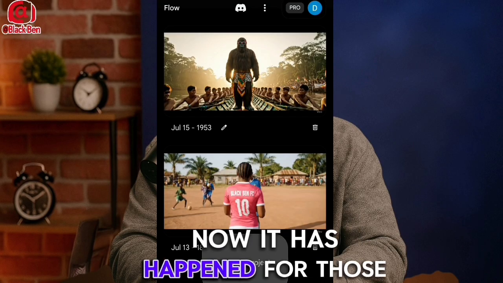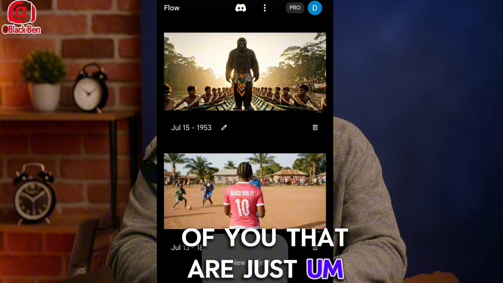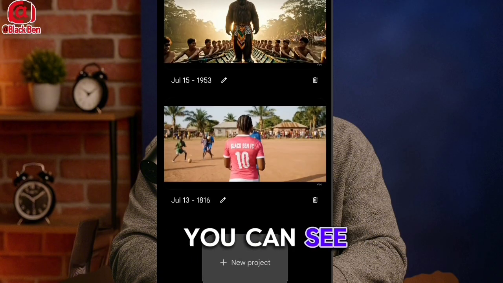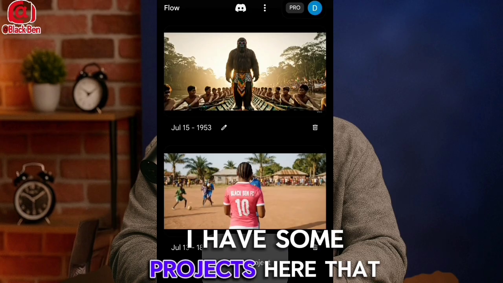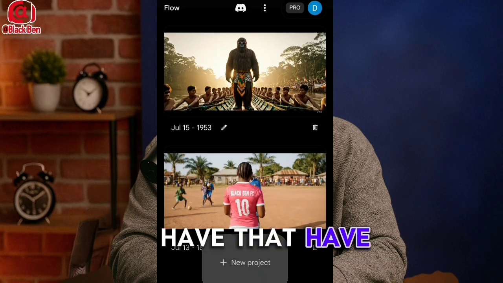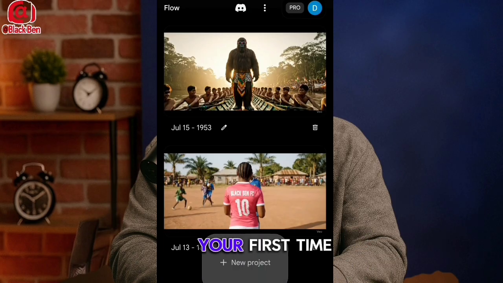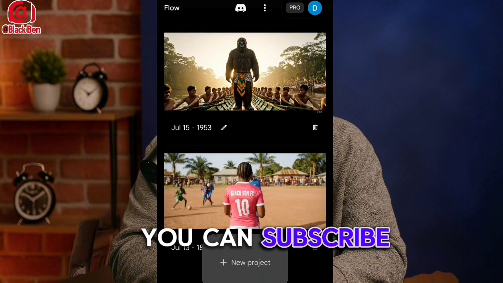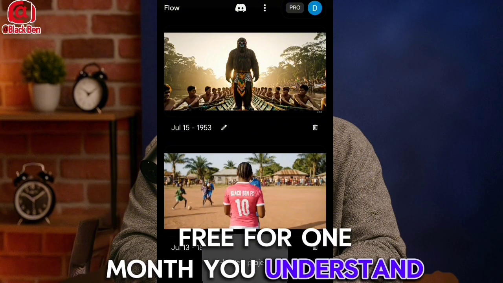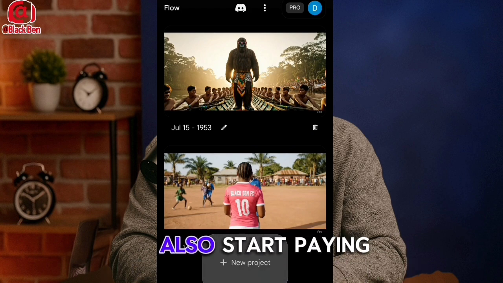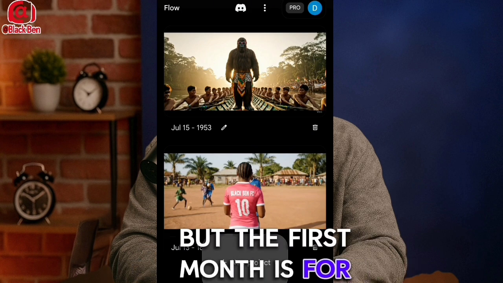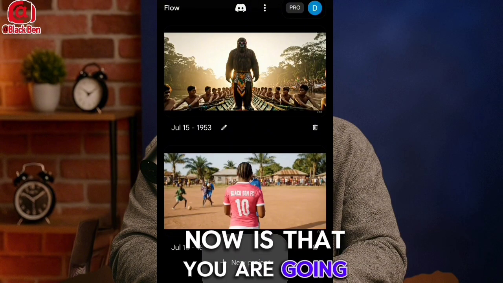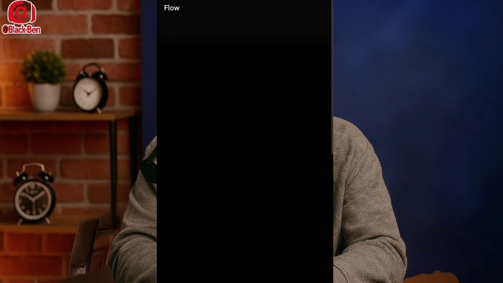Okay, now it has opened. For those of you just using Flow for the first time, you can see I have some projects here that I have used. If you are using this for the first time, it's going to open and then show you subscribe. You can subscribe for free for 1 month. You understand? Then the next month you can start paying. The first month is free. Okay, now what we are going to do is click new project.